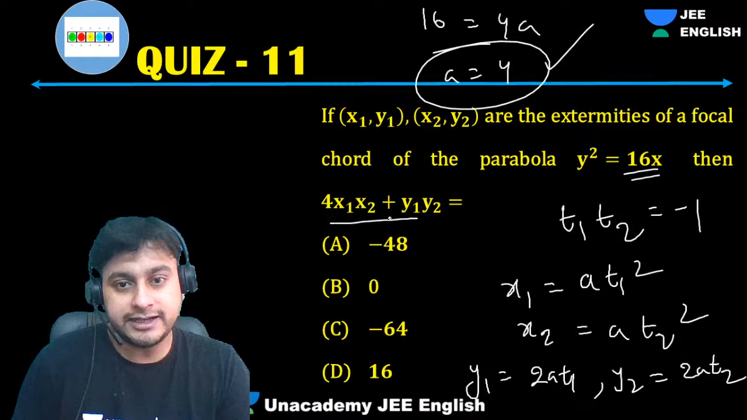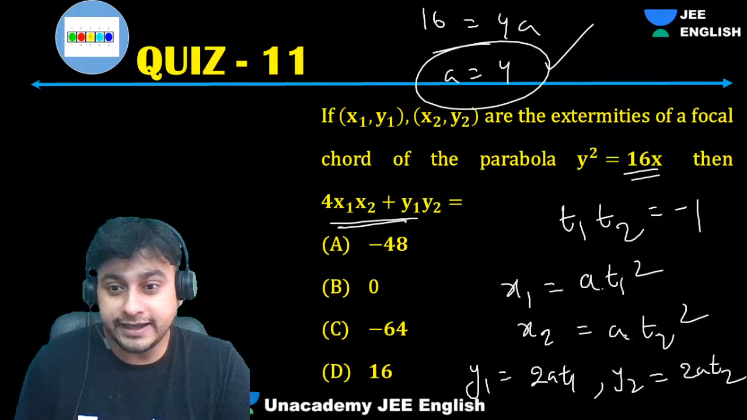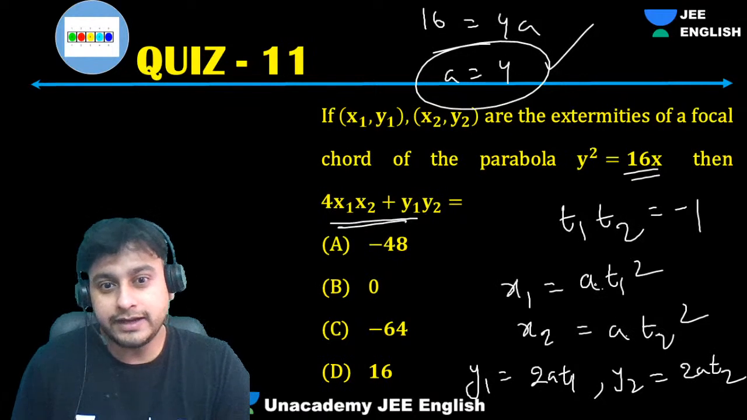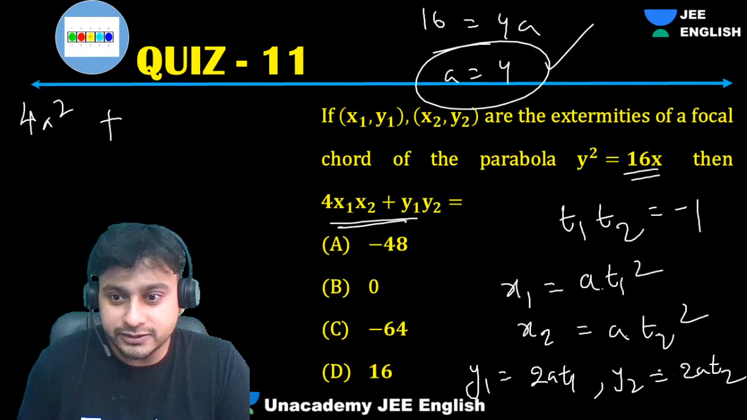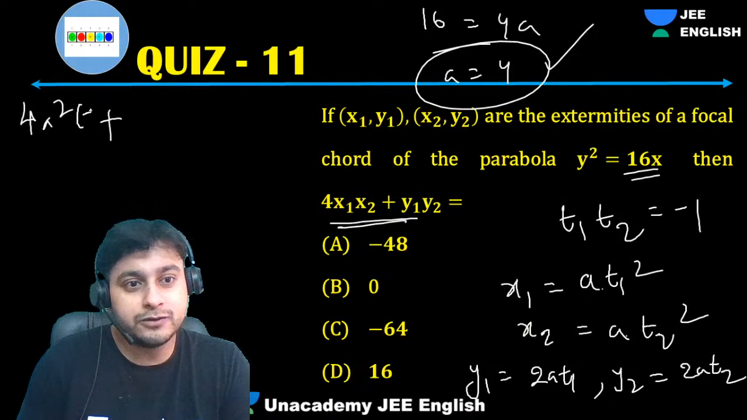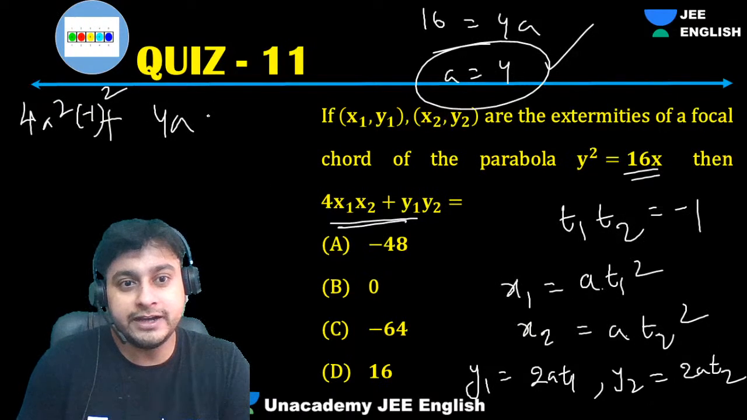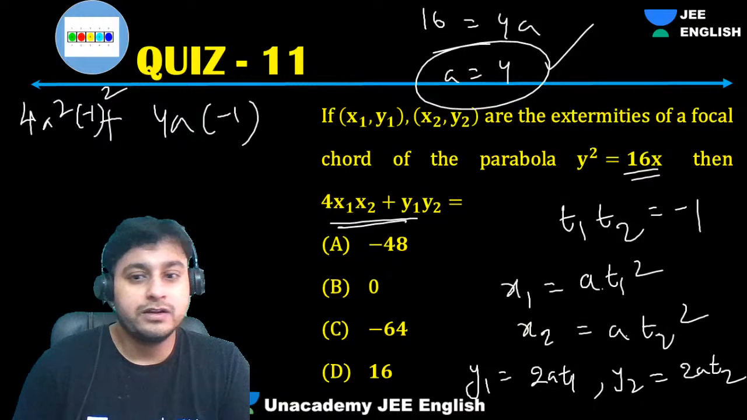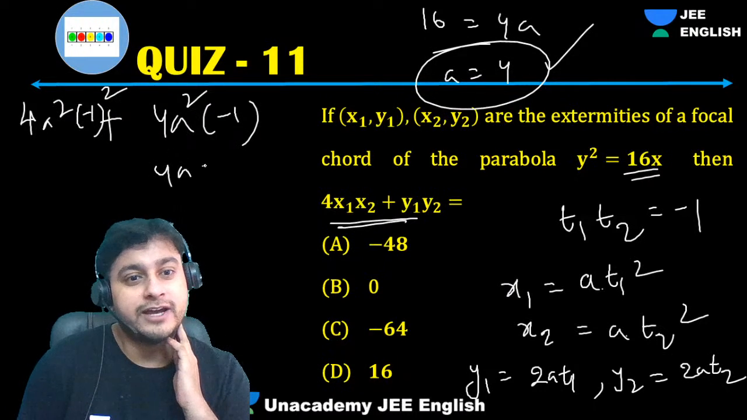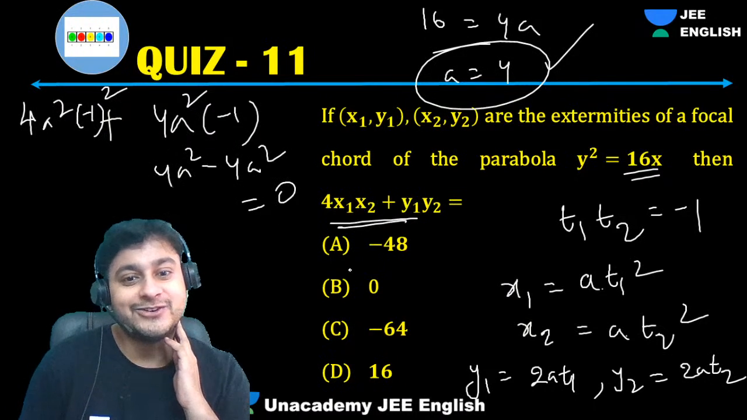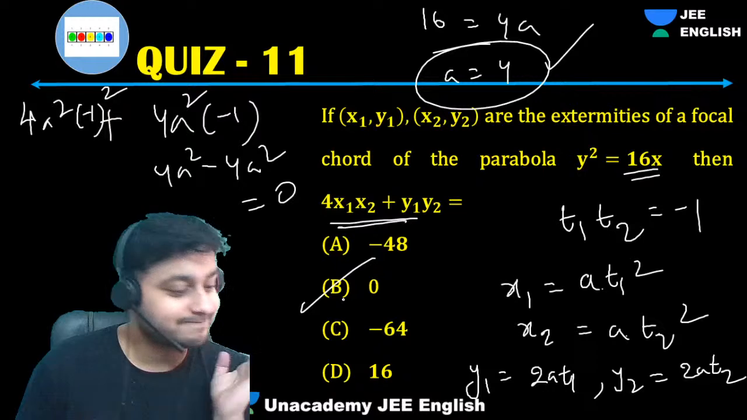Simply multiply these two one by one. What will we get, guys? We'll get 4a square, and then plus this into this into minus 1 whole power square, T1 T2 whole square, and this will be plus 4a into T1 T2 minus 1. 4a square minus 4a square, we are getting 0. That's the answer. Easy. Simple.